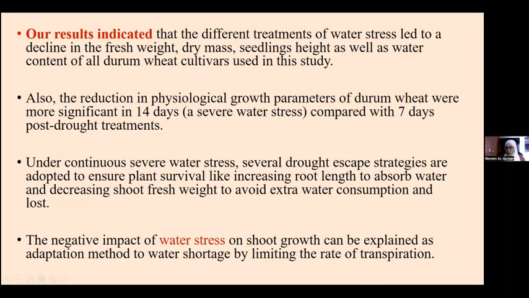Several drought strategies could be used to escape or to adapt for plant survival under drought stress. That's why we looked at the metabolic assessment, the ROS level, and the expression of GAD and the Dehydrin gene. Of course, the negative impact of water stress on shoot growth can be explained as an adaptation to water storage by limiting the rate of transpiration. So decreased growth means less surface area available for transpiration, less water loss. This is a strategy to escape this severe drought, especially after 14 days post-drought treatment.